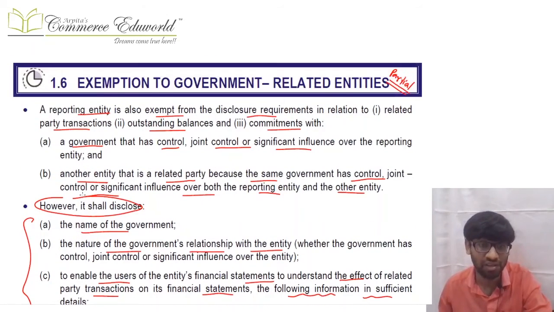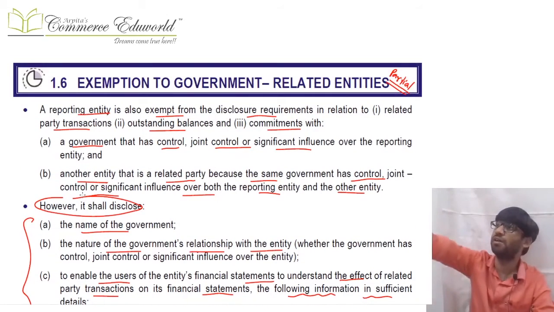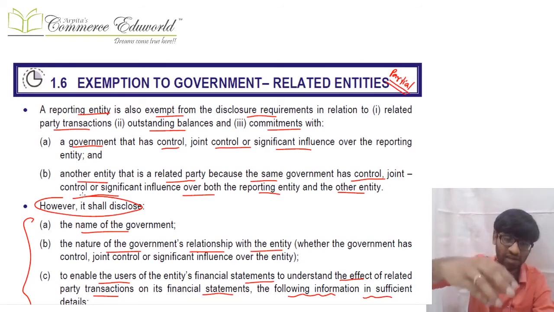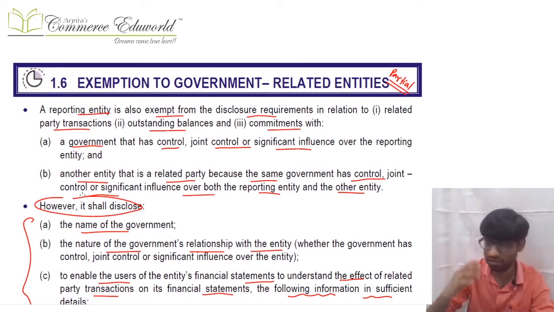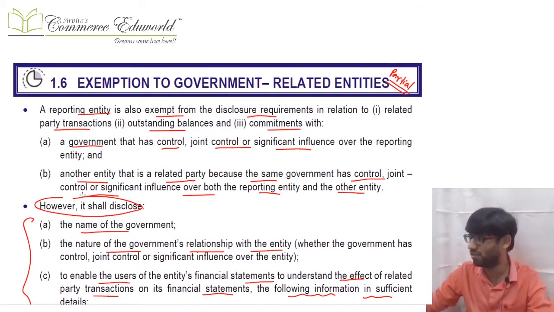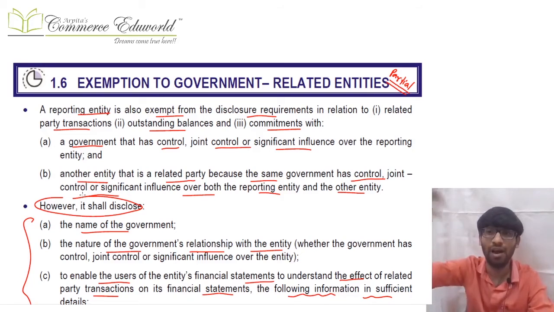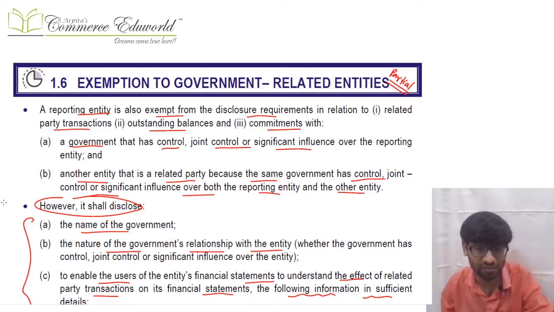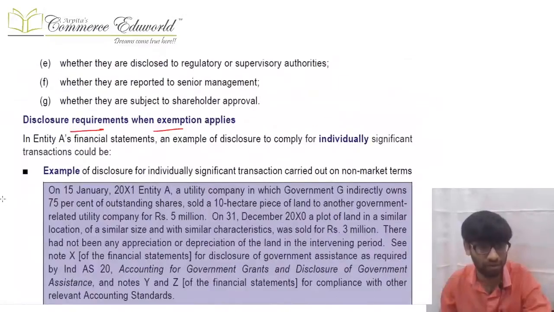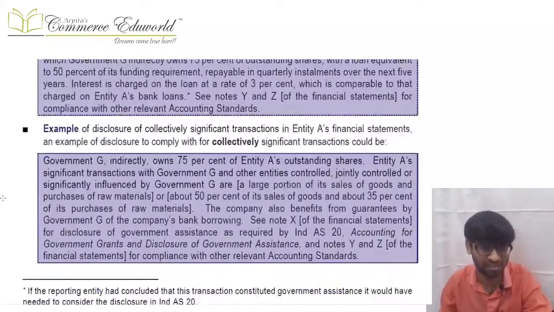A very important thing is, if I am an entity and government is related to me, some exemptions are there, but some things are disclosed. If I am an entity and some other entity is related to me because of that government, some exemptions are there, but something has to be disclosed. But if I am an entity and some other person is related to me because of that government, in that case there is no benefit available, okay. And there are certain examples given over there.